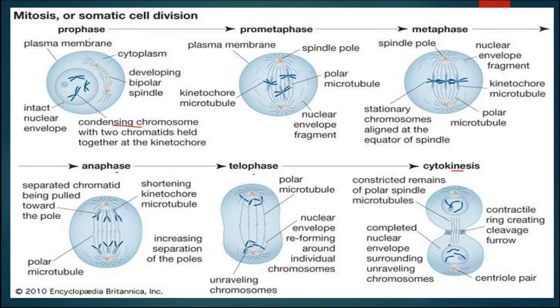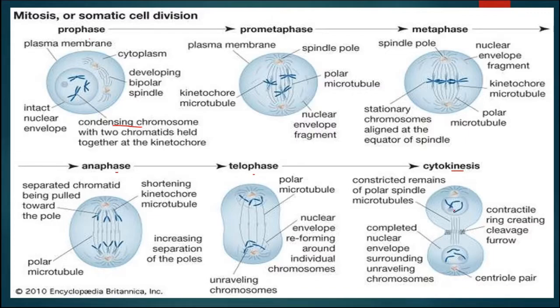In cytokinesis, if it is an animal cell, then it is by the cell furrow or cell groove, which starts forming from the peripheral region. In a plant cell, the cell plate will form in the middle and grow towards the peripheral region.